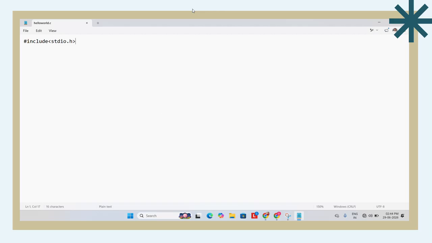#include <stdio.h> is the header file. It tells the compiler to include the standard input and output library. This library contains the printf function. Without this header file, we cannot use the printf function. int main is the main function.